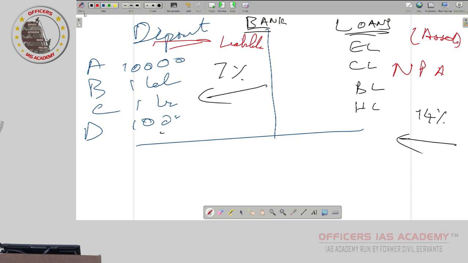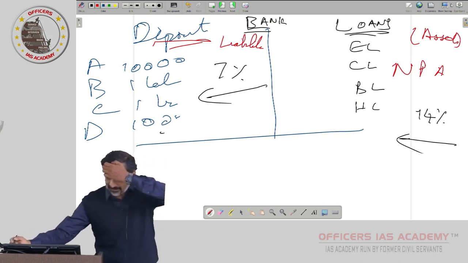More apples, the apple price will reduce. If demand for apple increases, everyone wants apple, the apple price will increase. If people think eating apple will reduce your brain power and you will not perform well in the exam, then all will stop eating apple. NEET students, JEE students, CLAT students, civil service aspirants, automatically apple consumption will be less, demand will be less, prices will fall. Yes or no? Right.